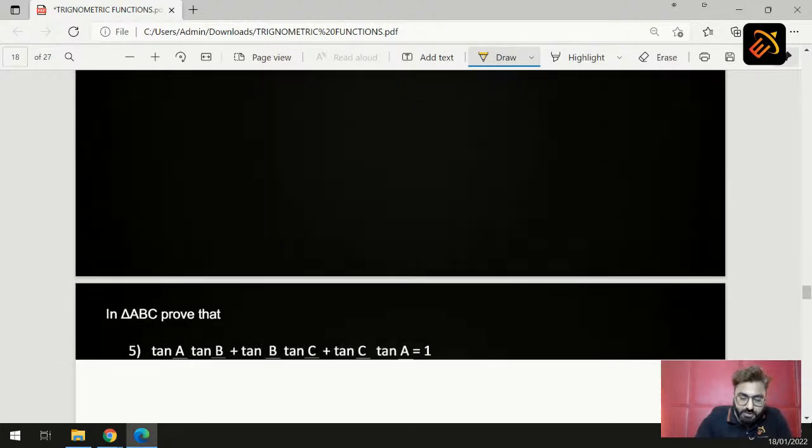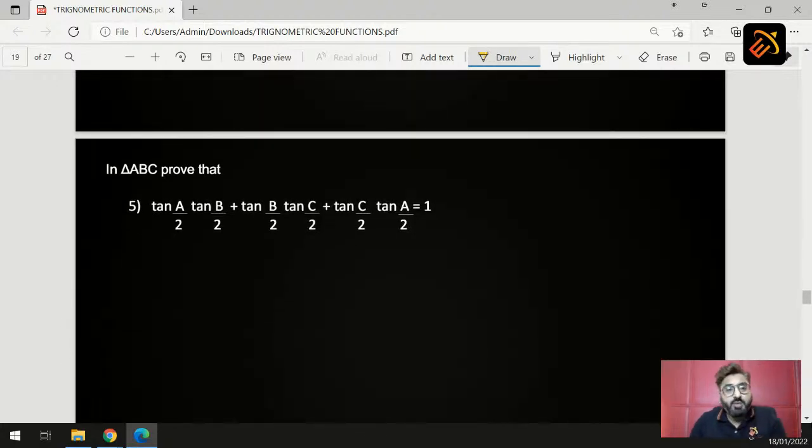The next question is, in triangle ABC, prove that tan A by 2 into tan B by 2 plus tan B by 2 into tan C by 2 plus tan C by 2 into tan A by 2 is equal to 1. Now students, how do you solve this? Again, you have tan of sums.